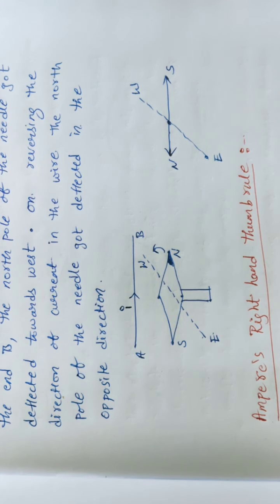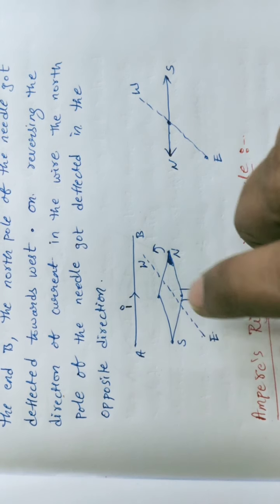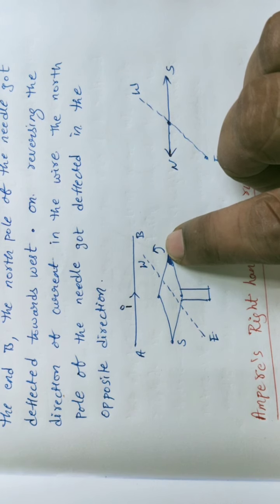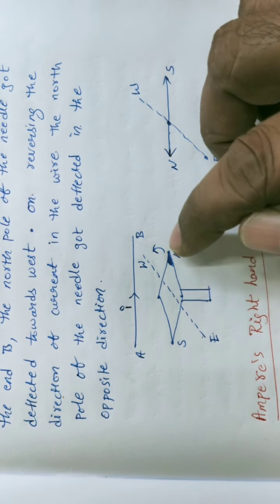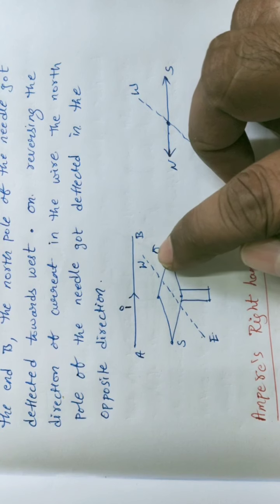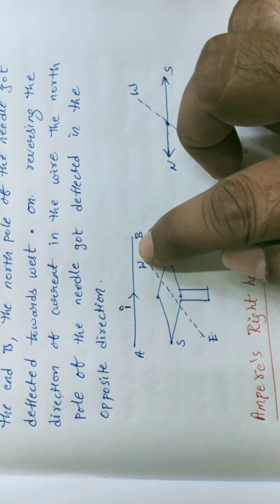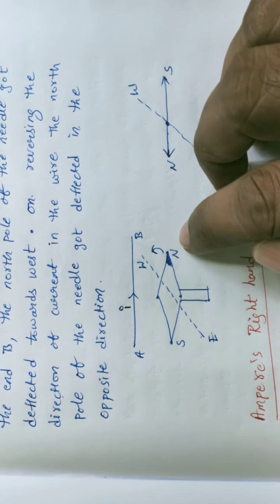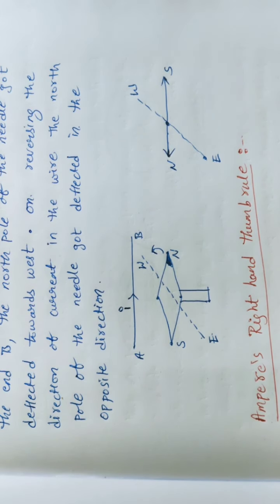Suppose you interchange the direction of the current, or a current is passing from B to A, then he observed that the deflection of the north pole of this needle is opposite to the previous one. Last time it moved in this direction, in the anti-clockwise direction. While changing the direction of the current from B to A, it moves in the clockwise direction. Is it clear, students? It means that when the direction of the current changes, the deflection of the needle also reverses.